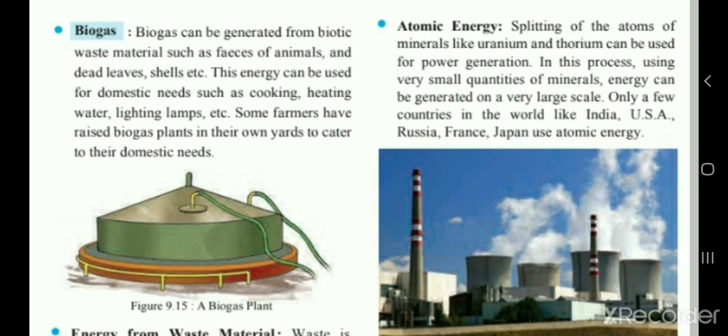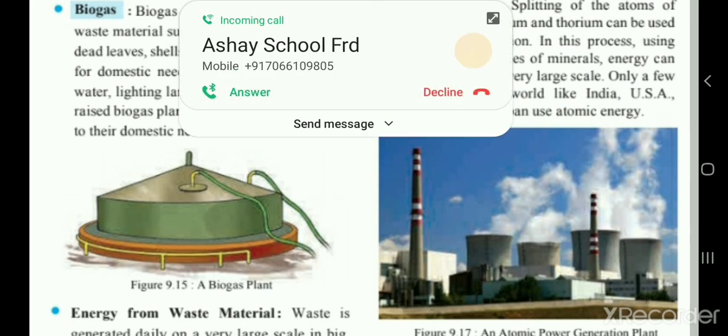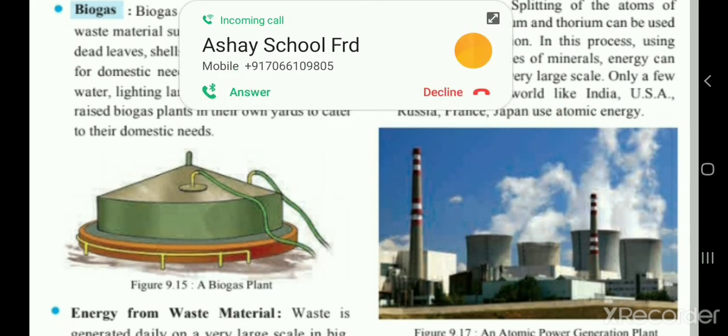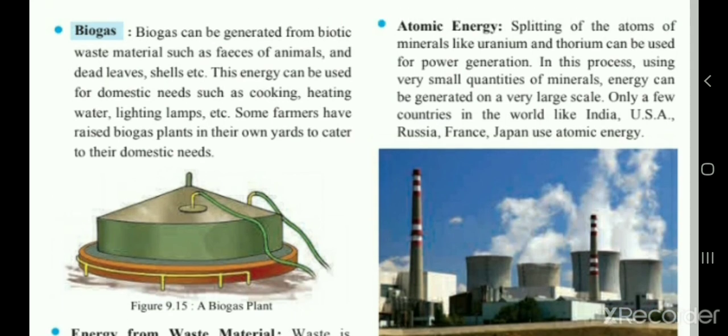The splitting of atoms of minerals like uranium and thorium can be used for power generation. In this process, using very small quantities of mineral, energy can be generated on a very large scale. Only a few countries in the world like India, USA, Russia, France and Japan have this kind of atomic energy technology.